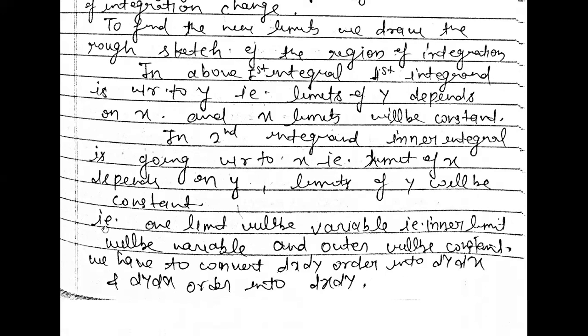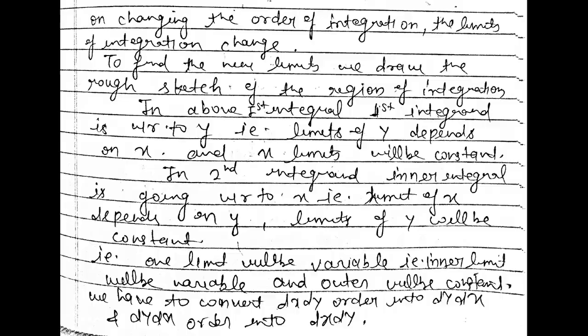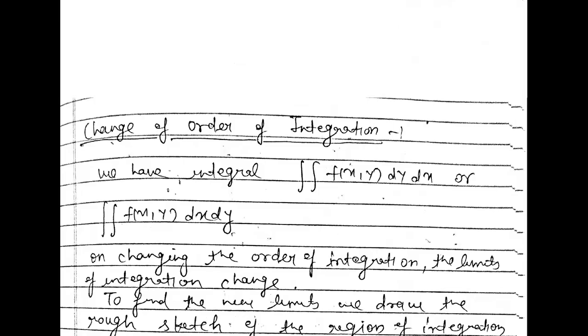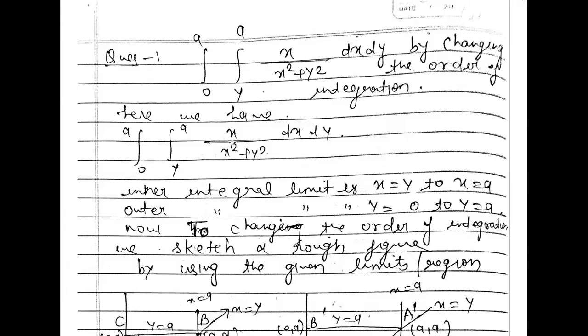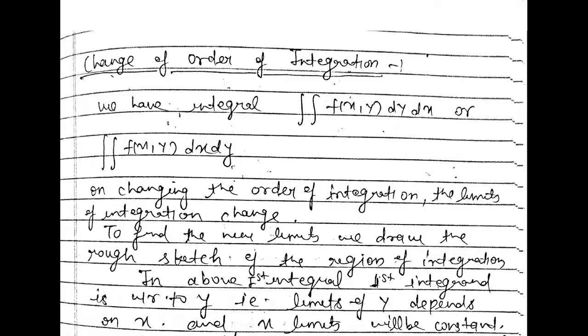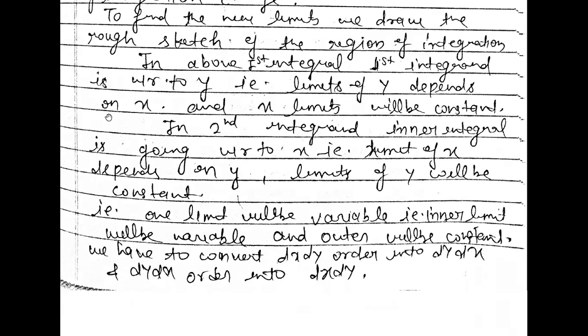It means the inner limit will be variable and the outer limit will be constant, as I told you. It depends on the order of integration, right? Now we have to convert dx dy order into dy dx and dy dx order into dx dy.